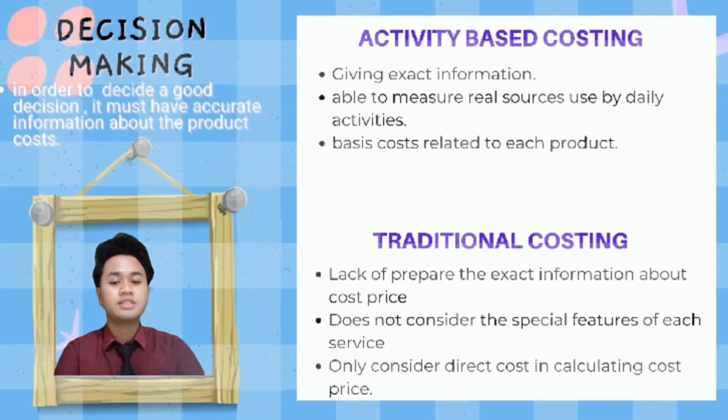It also does not consider special features of each service in distributing the costs. The allocated costs and the cost price will be considered wrongly, and therefore it is not giving exact information about the cost price. Traditional costing only considers direct cost in calculating the cost price, while indirect cost does not play any role in calculating the cost price.